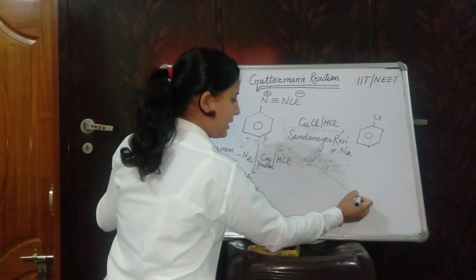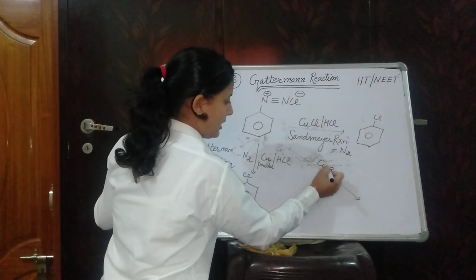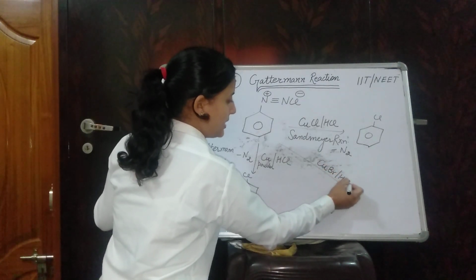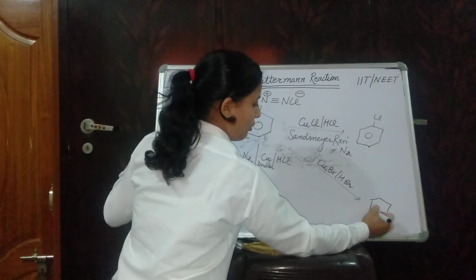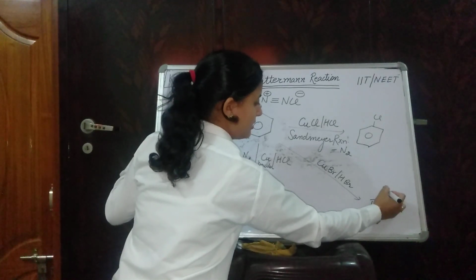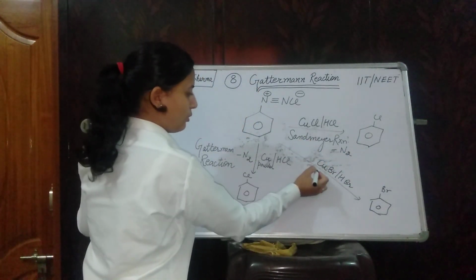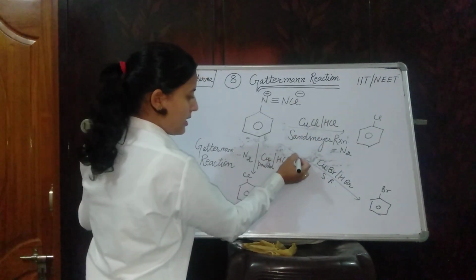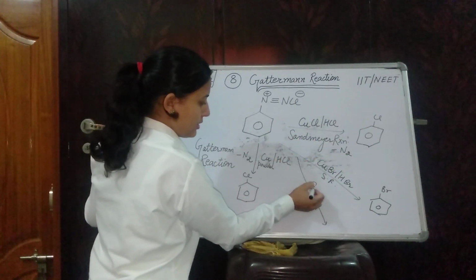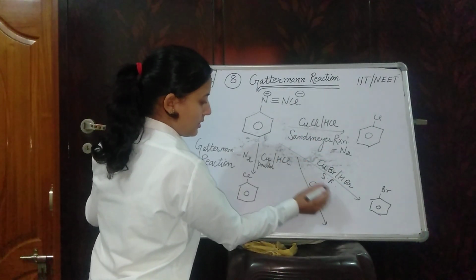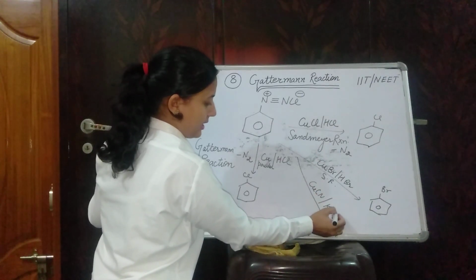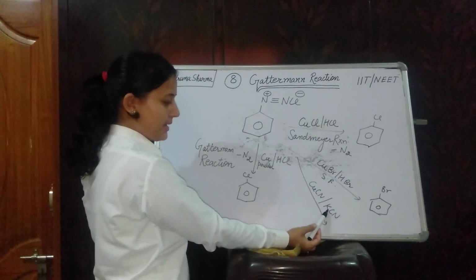Now, if you are taking CuBr in presence of HBr, then formation of bromobenzene, and this becomes again Sandmeyer reaction. And if you are taking CuCN in presence of KCN, here you will not take HCN.